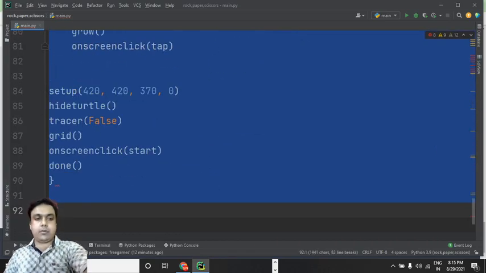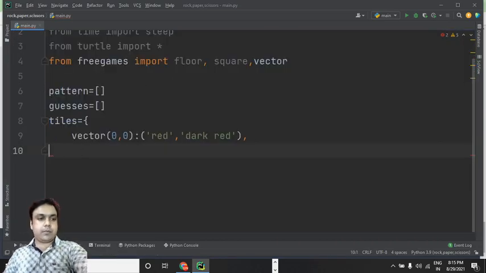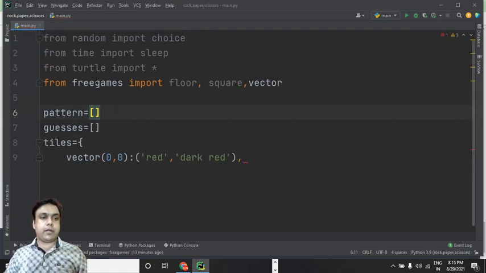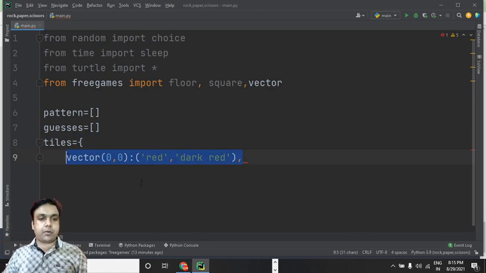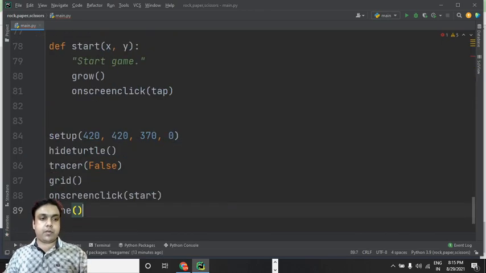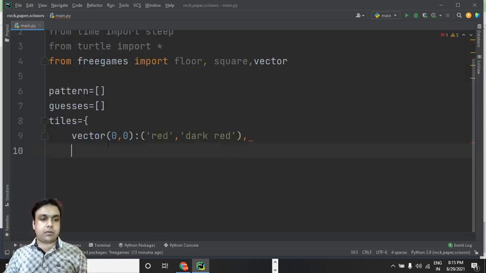Sorry, I need to delete this thing from here. Yeah, now it is perfectly fine. Ctrl+S, okay, so dark red, and then we can copy this entire code and put it over here. Why am I not able to copy it? Yeah, now it is perfectly fine.